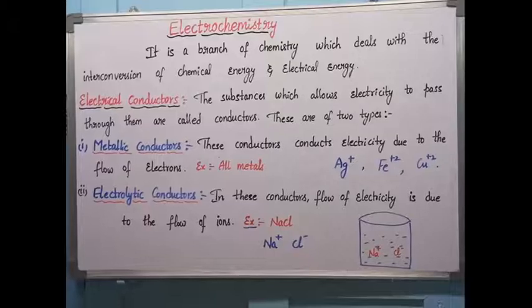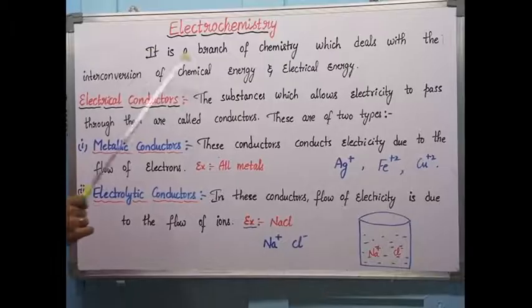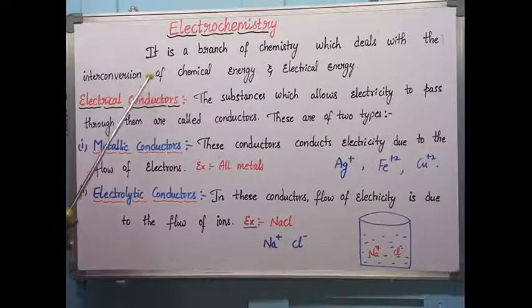Hey everyone, in today's video, I'll start a new topic, that is electrochemistry. So what do you mean by the term electrochemistry? It is nothing but the branch of chemistry which deals with the interconversion of chemical energy and electrical energy. So by utilizing chemical energy, we can produce electrical energy. Here electrical energy can be converted into chemical energy, otherwise chemical energy can be converted into electrical energy.